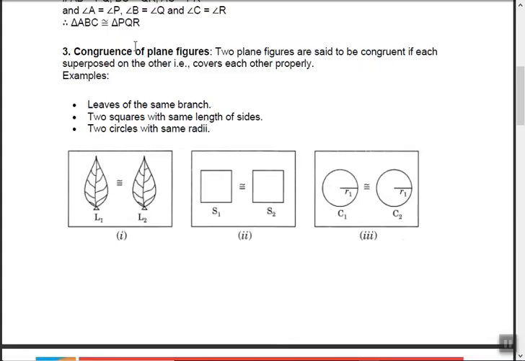Take a few more examples. Congruence of plane figures. Plane figures means anything which is drawn on a paper, two-dimensional. Two plane figures are said to be congruent if they are superimposed on each other and cover each other completely. See these two leaves. If they are put on each other, they'll cover each other completely. These squares, these circles, right? So leaves of the same branch, two squares, two circles. That's okay. You have understood it by now.